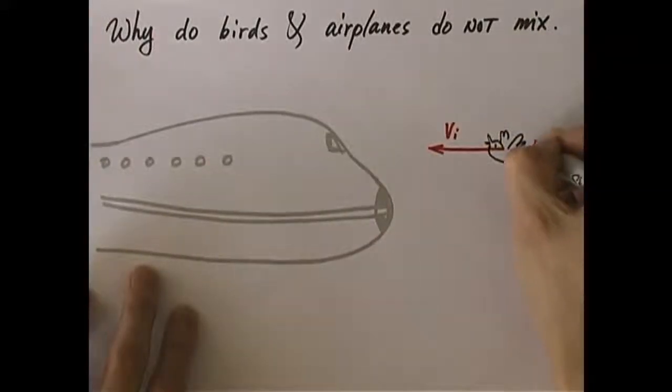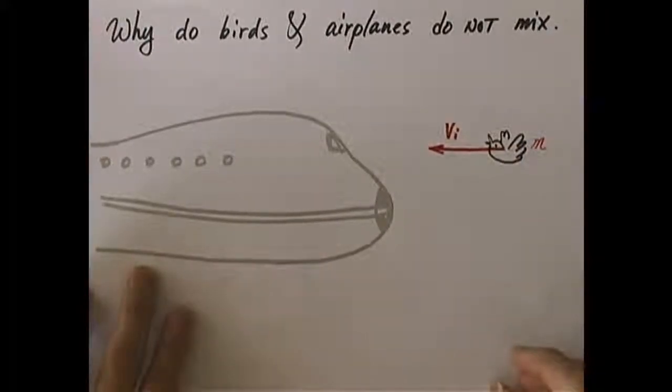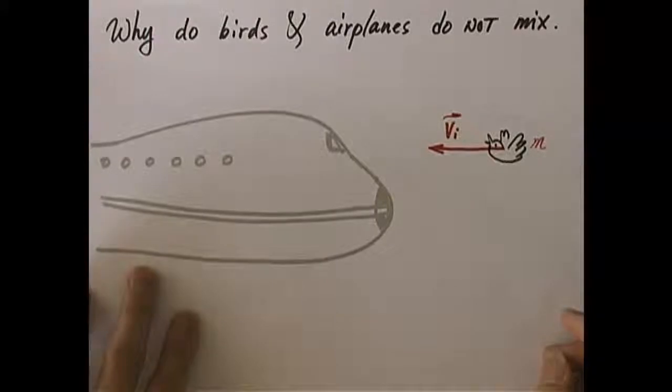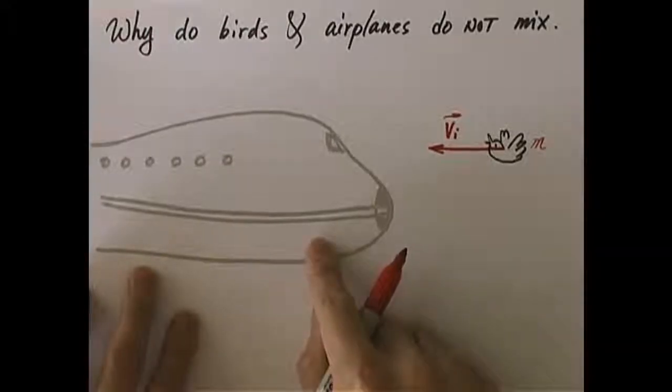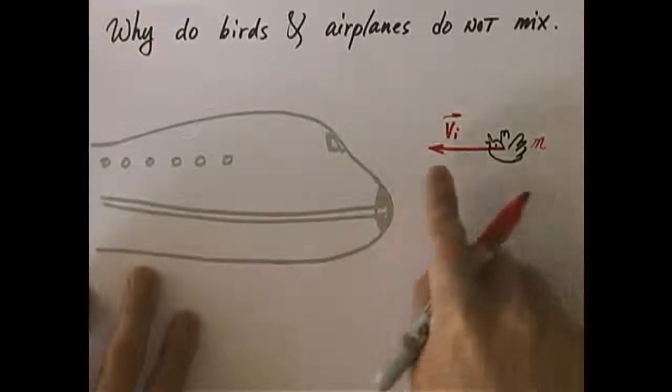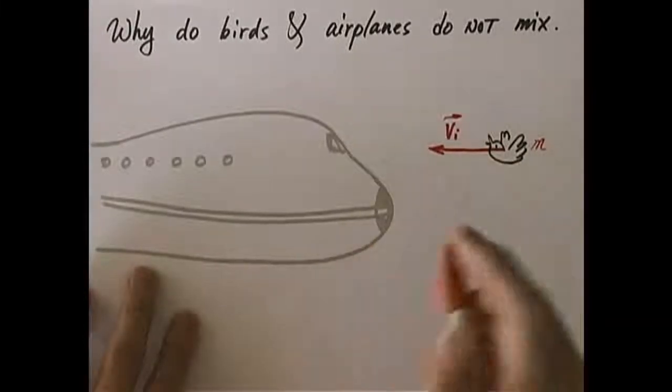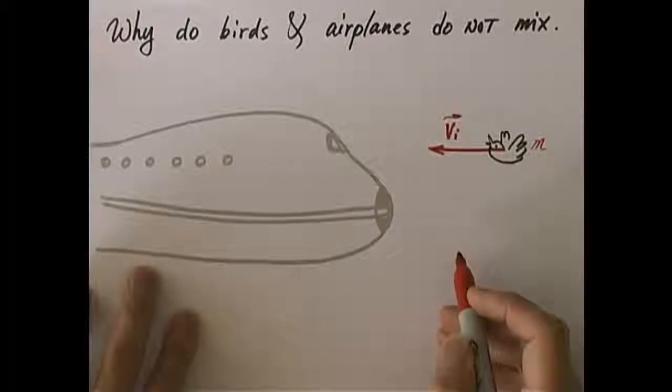The mass of the bird is small m. What is the momentum of the bird? It is m times V initial. And again, everything is measured from the airplane's point of view. That is the initial momentum. What's the final momentum? When the bird makes a collision with the airplane and sticks on the windshield, relative to the airplane, the bird is no longer moving, right?